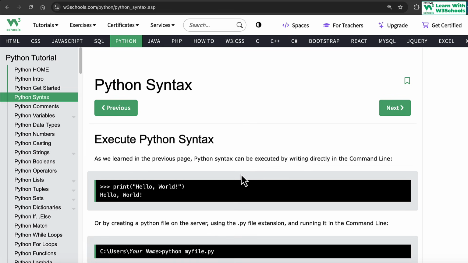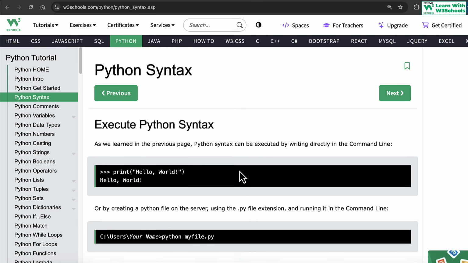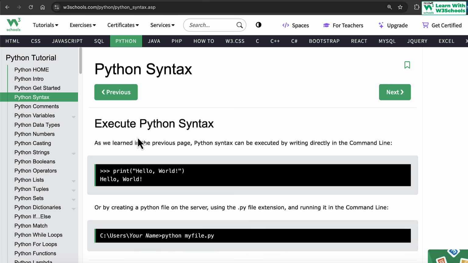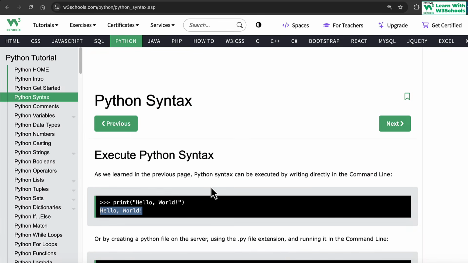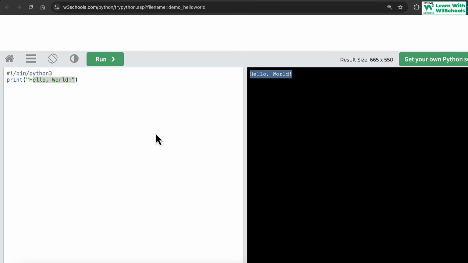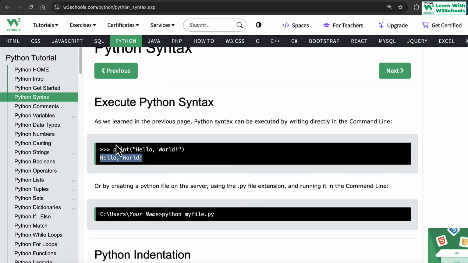Next, syntax. Now, what do we mean by Python syntax? According to the W3Schools session, what we have learned previously is that the basic Python is we write the print statement. When you execute it, it prints Hello World. Okay, so that's how the basic syntax goes. For Python, you don't need to write any header file for now, and there's no void main required or anything else. You just start writing the code. That's it. Simply, no brackets, no fluff, nothing. You start writing the code, and that's all its basic syntax is.